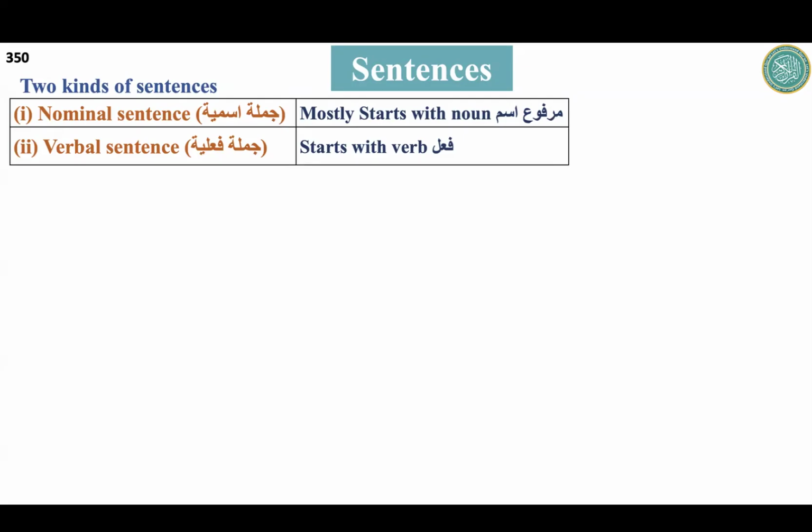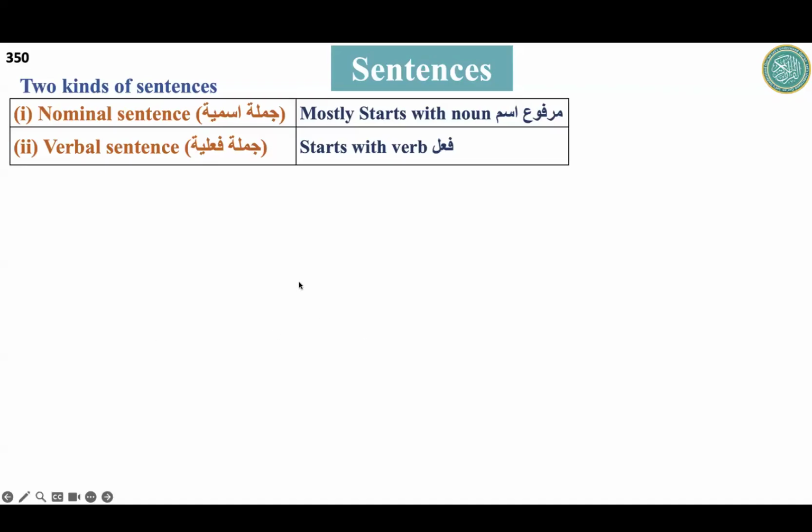Like Zalikal Kitabu, that book. But when we say Zalika Kitabun, that is a book. Hazal Kitabu, this book. But when we say Haza Kitabun, this is a book. When we put is, am, are, it gives us a complete sense.